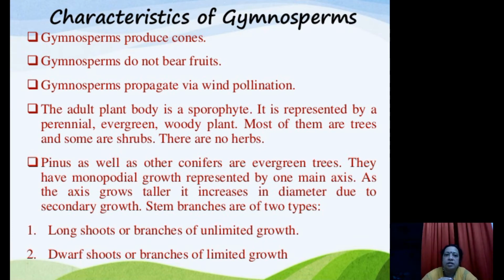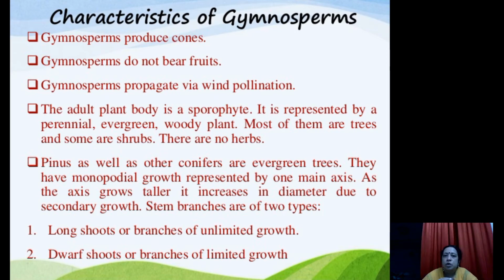Next is that they propagate via wind pollination. The microspores which are present in the microsporophyll are very light in weight, stigma is absent, flower structure is absent. So if the microspores are very light in weight, they can be easily carried from one place to another through wind, and hence wind pollination is found in gymnosperms.